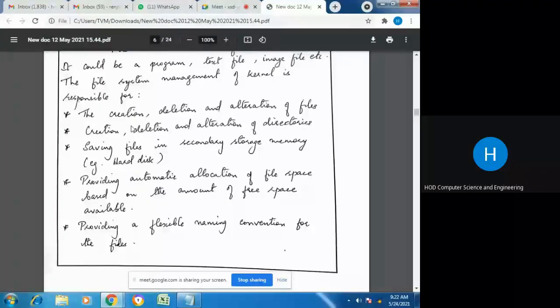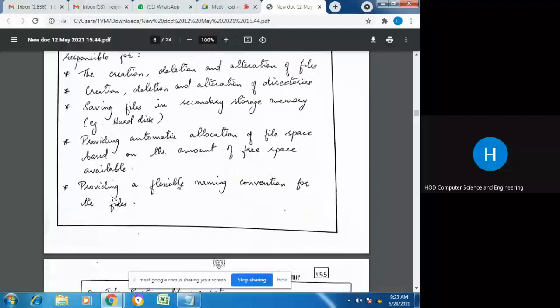It is responsible for creation, deletion, and alteration of files, then creation, deletion, and alteration of directories, and saving files in the secondary storage memory, that is the hard disk, then providing automatic allocation of file space based on the amount of free space available. Swapping of files into and out of memory is done by the file system manager.